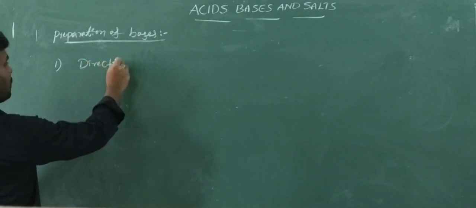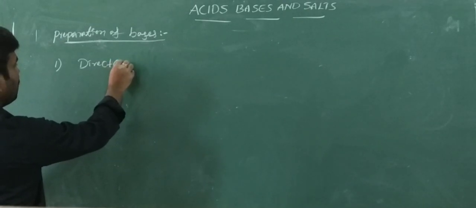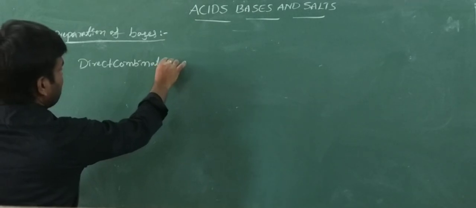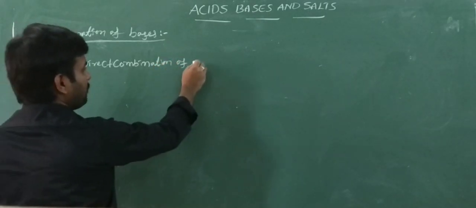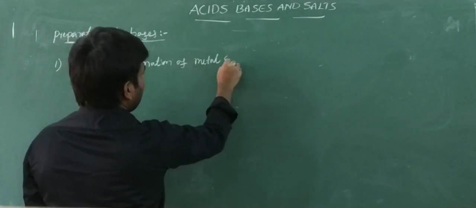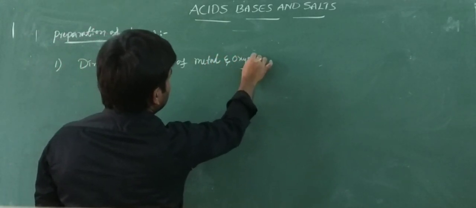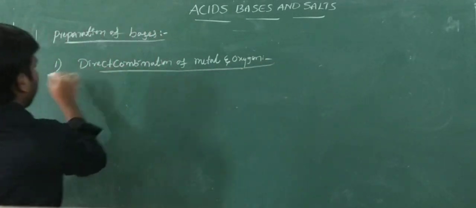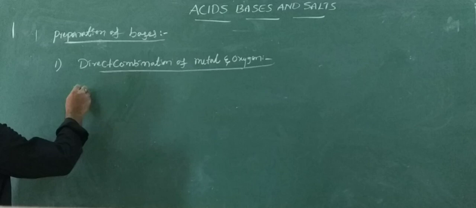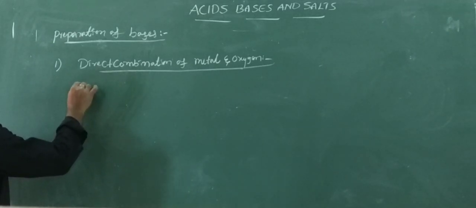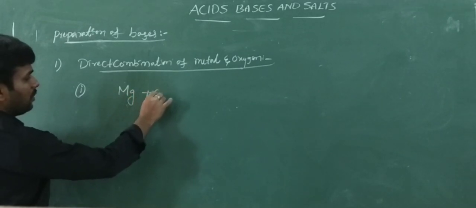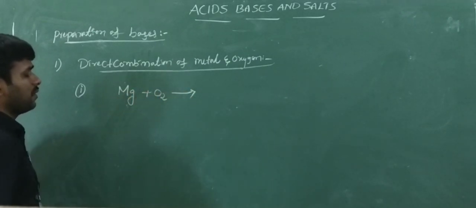direct combination of metal and oxygen. Okay, direct combination of metal and oxygen. Here generally metals combine with oxygen. We already discussed this example.